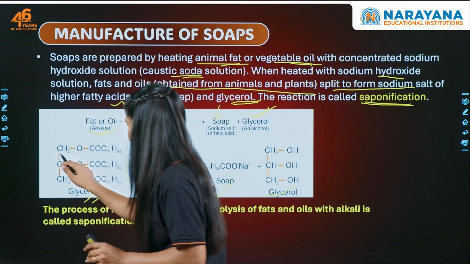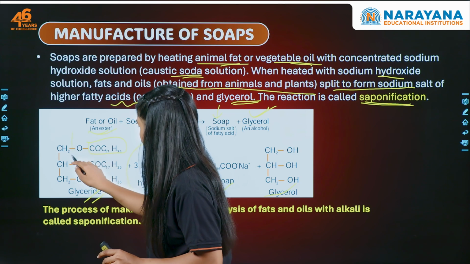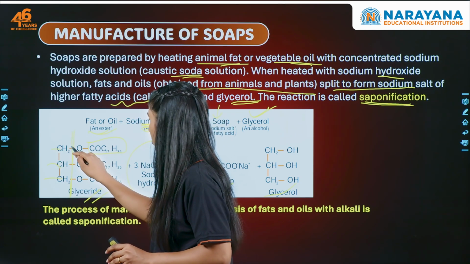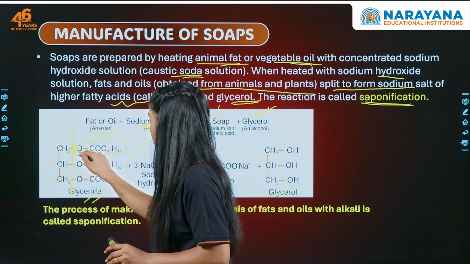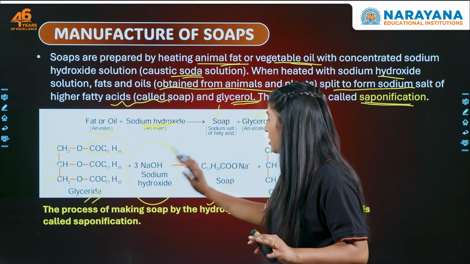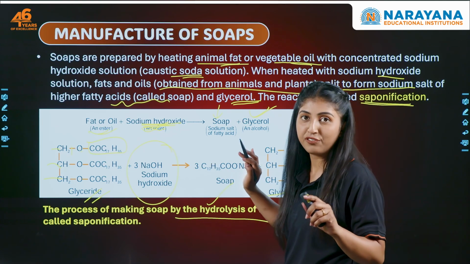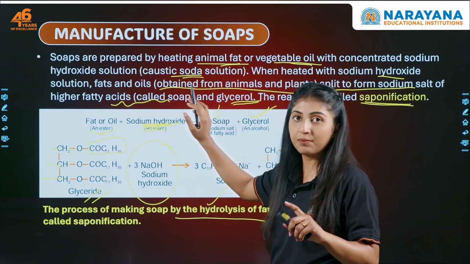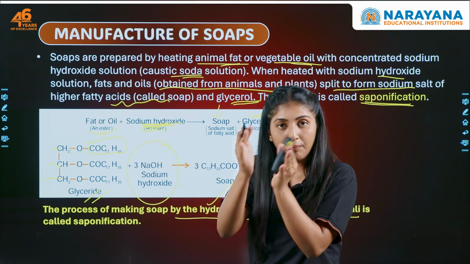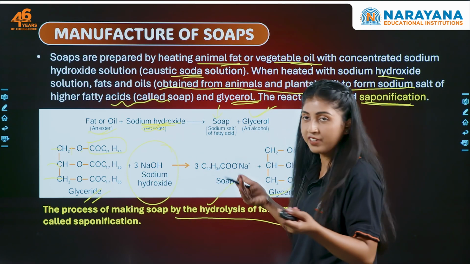So here you see, this is CH2O and then this is the fatty part, right? What happens is that the bonds break from here. All the CH2 gets OH, OH, OH, and here this O gets attached to Na. So this becomes negative and this becomes positive, right? Now, the process of making soap by hydrolysis of fat with alkali is called saponification. We are done with the saponification reaction. This is important. This question might come in the examination. What is saponification reaction? Ester plus alkali gives soap and alcohol. That's it. That's what saponification reaction is.